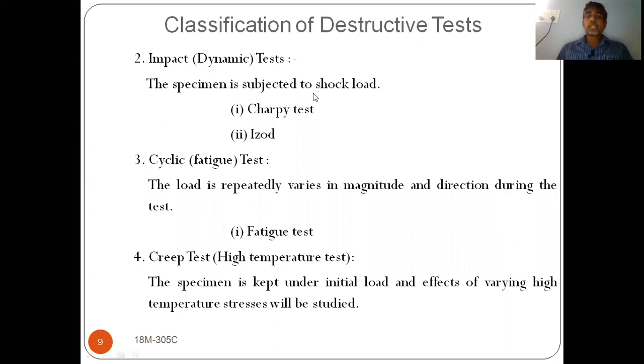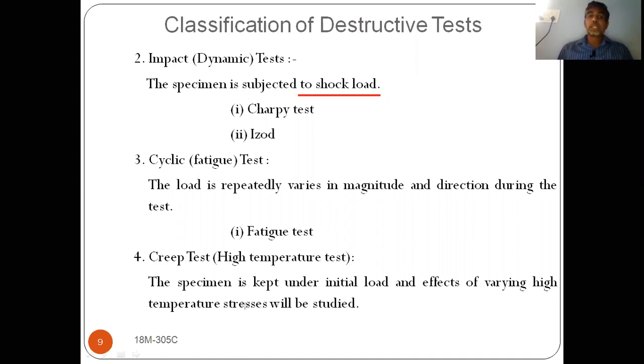Sudden loads are applied here, whereas in static, gradually it is applied. So here we will apply sudden loads to find out the impact strength. Impact tests are nothing but to find out the impact strength of the material.